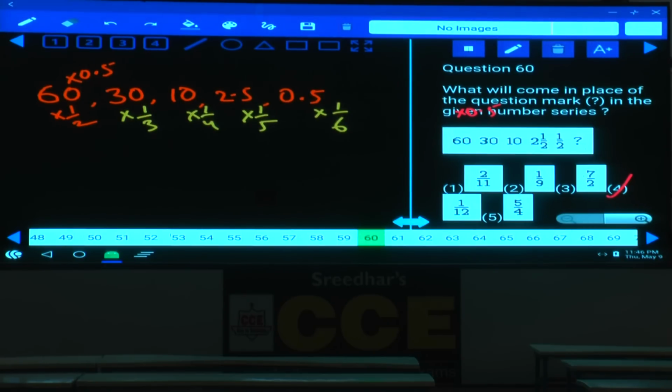Done? Now this is about 56 to 60 and 66 to 100. Any doubts in this paper? After going home, work out this paper. You can easily score 35 out of 35 within the estimated time.